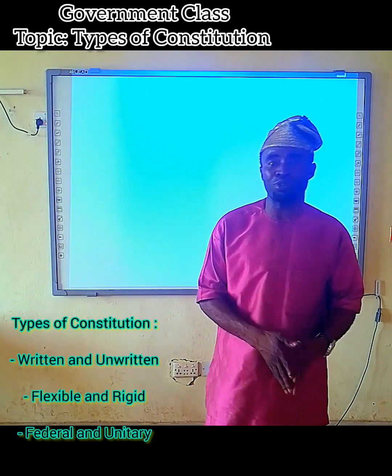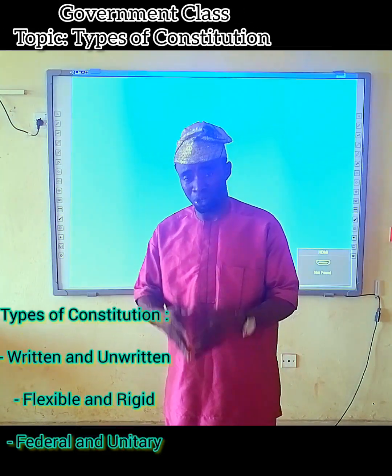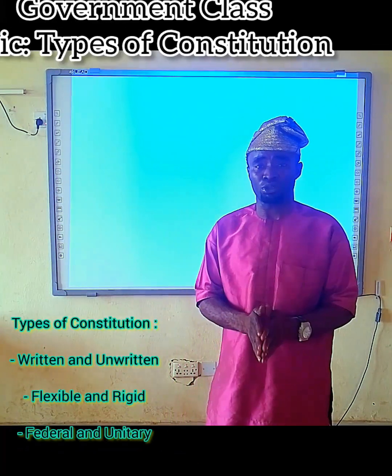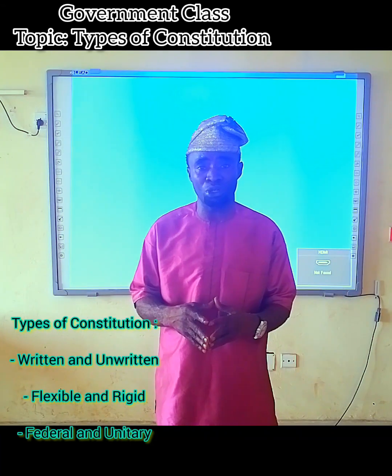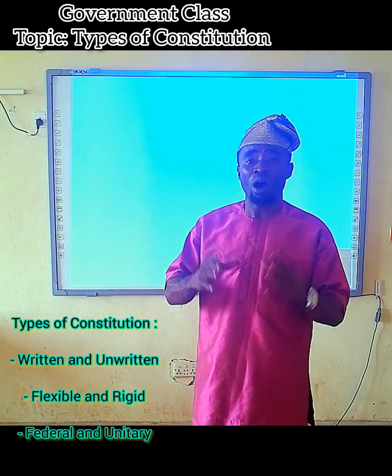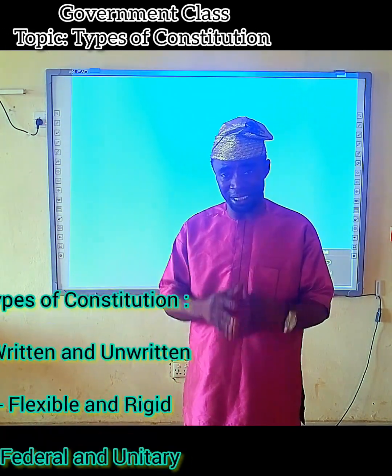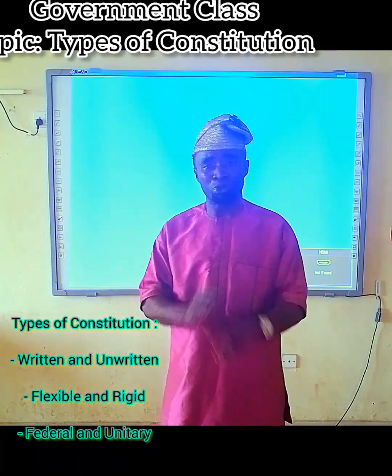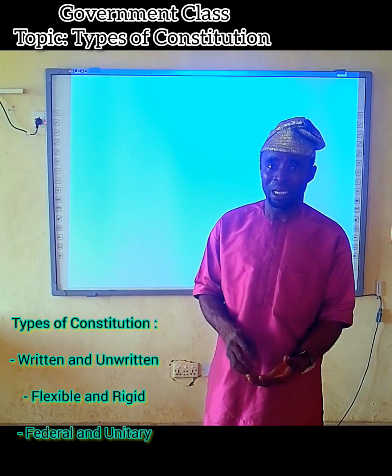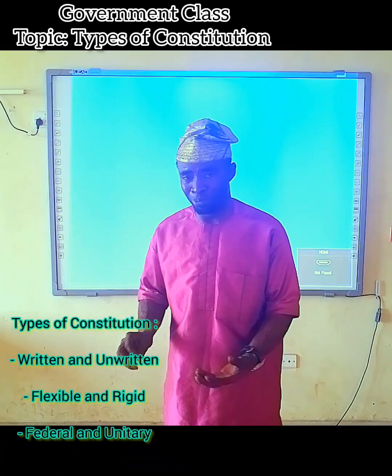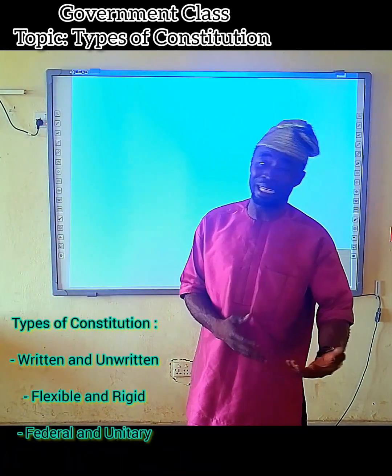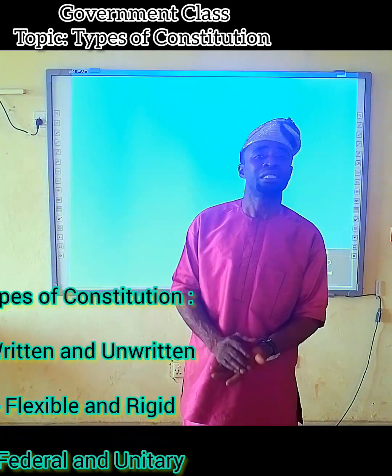Now let's go to the federal and unitary constitution. Federal constitution is the type of constitution that allows all the governmental powers that exist in a country or in a state to be shared between the central government and other sub-governments. When I say sub-governments, like in Nigeria, we have states and local governments.